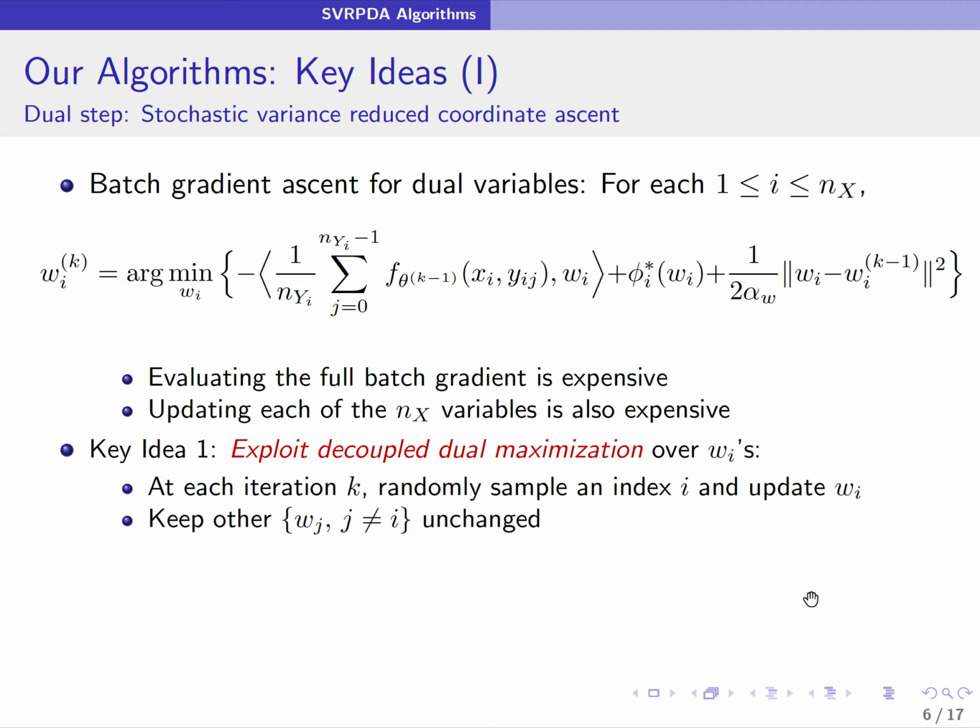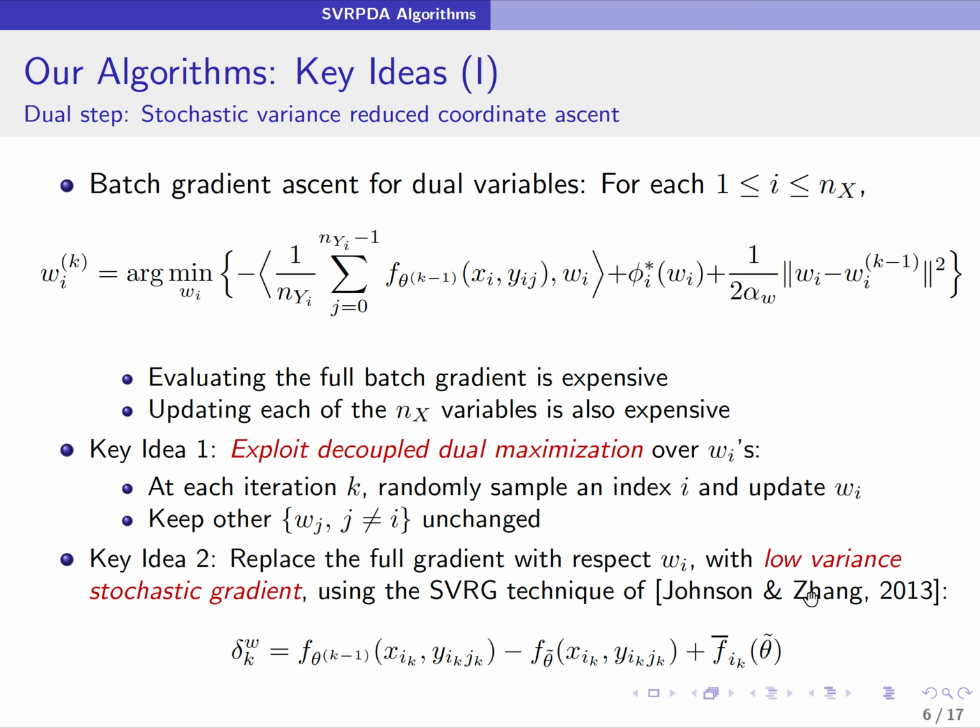The first key idea of our algorithm is that we use the fact that the dual variables are decoupled to update just a single dual variable in each iteration of the algorithm. So this is like the coordinate ascent technique. The second key idea of this dual update is that instead of using the full gradient with respect to the specific dual variable, we replace it with the stochastic variance reduced gradient using the technique of Johnson and Zhang.